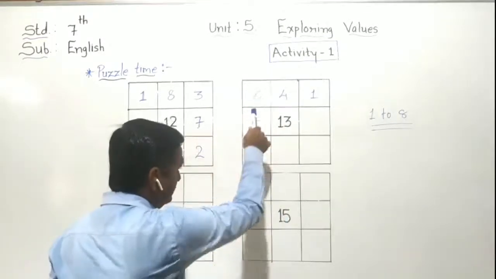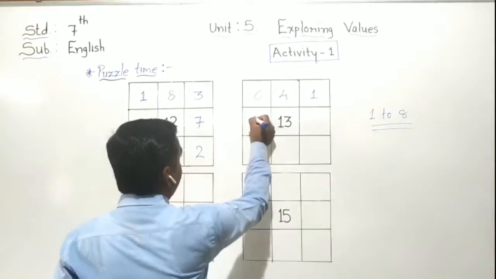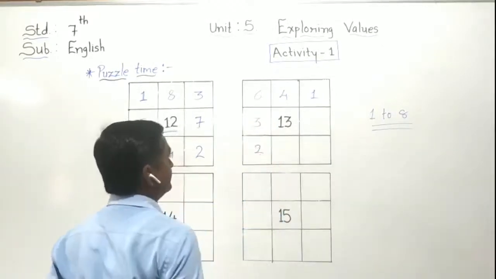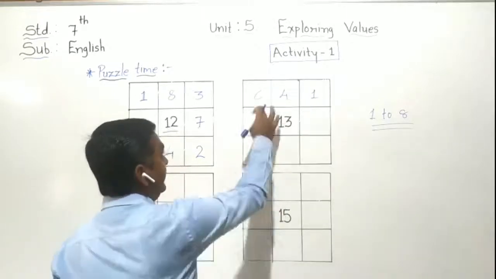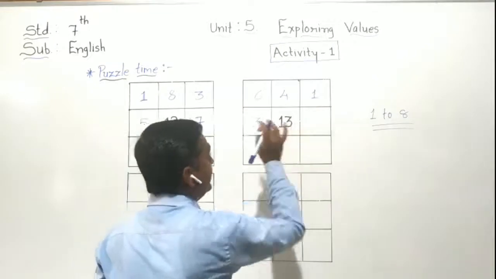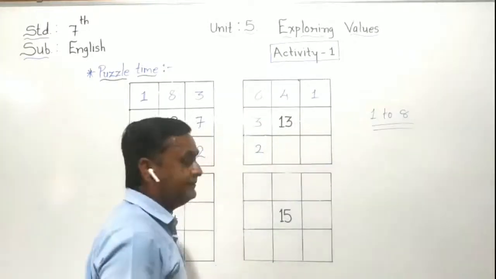Now here we have to solve the horizontal line. 8 is already given. What do I have to put? 3 here and 2 here. Now count it. 8 plus 3, 11 plus 2 is equal to 13. So we get the answer.